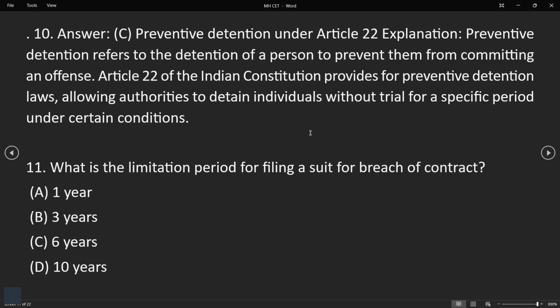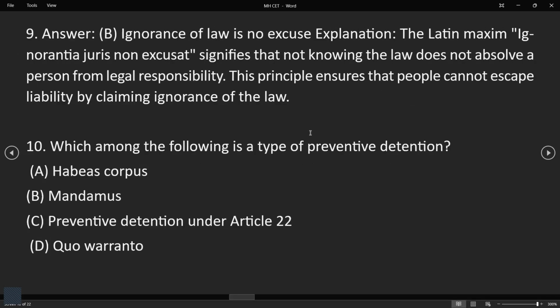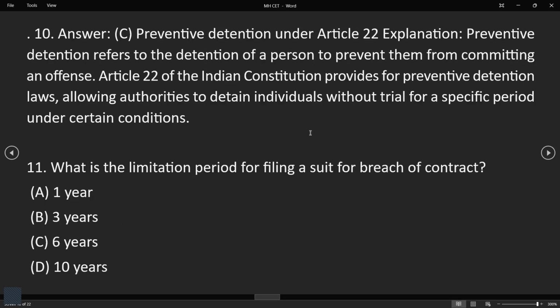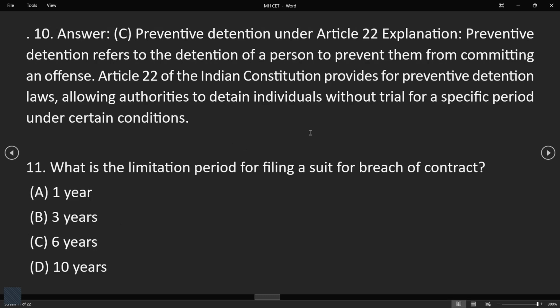So if there is a criminal or someone who has past records, then our government or police can make a preventive detention so that the person does not commit any offense further. Okay. So Article 22 of the Indian Constitution provides for preventive detention laws, allowing authorities to detain individuals without trial for a specific period under certain conditions. Okay. So this is how it is.